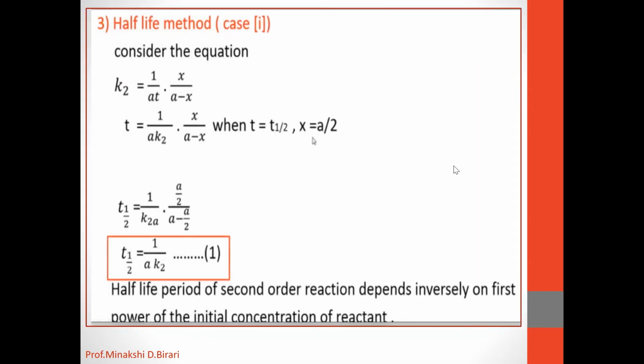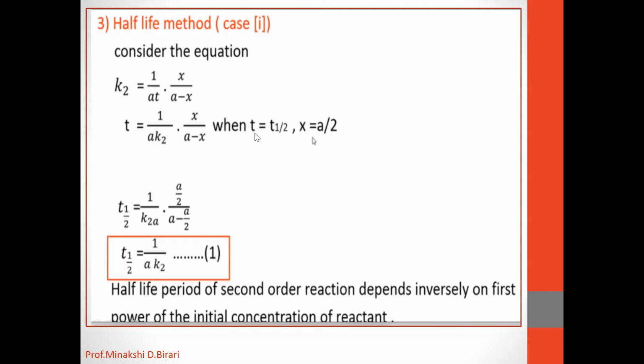Now, the next characteristic for a second order reaction is the half-life method. So let us see the first case. Consider this equation: K2 is equal to 1 upon A t into x upon A minus x. It is the equation for a second order rate constant with equal initial concentration. Therefore, we get the new equation t is equal to 1 upon A into K2 into x upon A minus x.